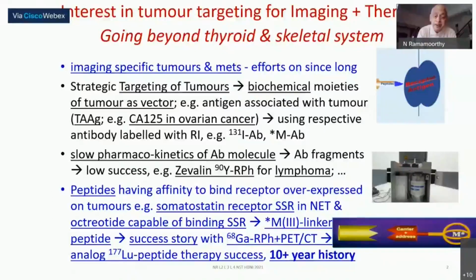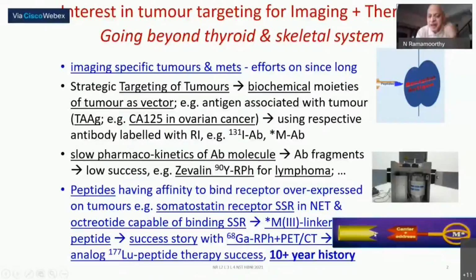And one of the particular peptide names is octreotide. And we also saw the particular tumor, that is the neuroendocrine origin tumors like pancreatic cancers. They have the somatostatin receptor overexpressed. And this somatostatin receptor can be bound by the octreotide. So your strategy is to take the octreotide, put your radiolabel with that. So then that carrier is your octreotide, you have the radioactive material, and that goes and locks on to the particular tumor site. And then you are able to target the tumor. This was the kind of concept.